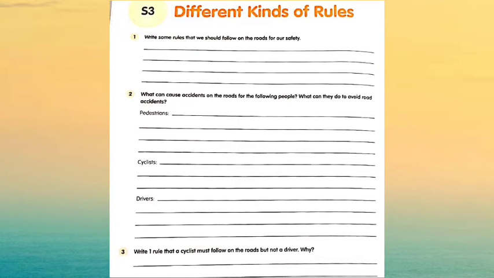You will write here. Question number 3, write one rule that a cyclist must follow on the roads but not a driver. Why? Means here you will write about the one rule that must be followed by a cyclist, but it is not necessary, means there is no need to be followed by a driver. And why? For example, a helmet must be worn by a cyclist, but there is no need that a helmet should be worn by a driver who is driving a car.